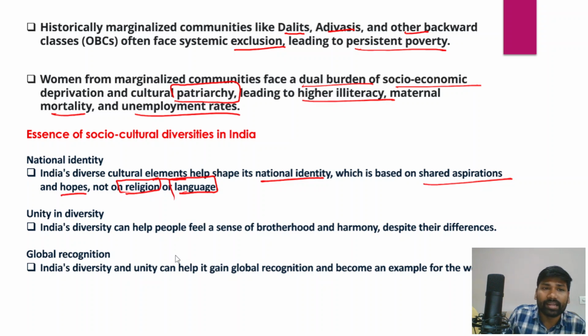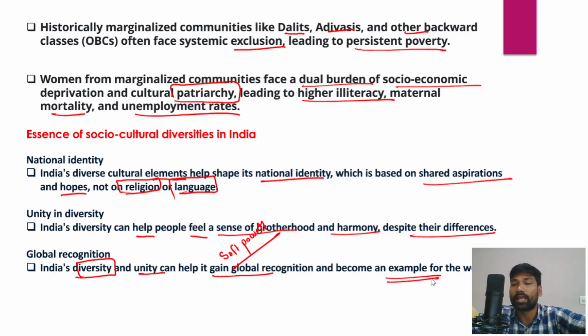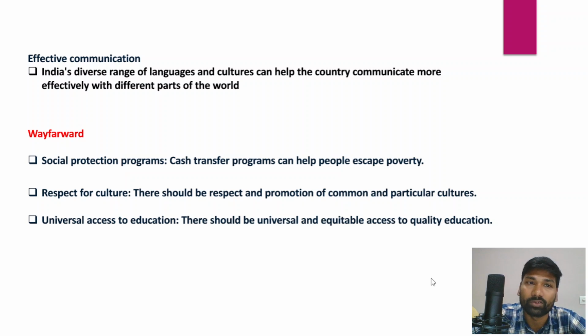And in fact, India's diversity can also help people feel a sense of brotherhood and harmony, despite the differences in terms of ethnicity, language, region, caste. And India's diversity and unity can help it gain global recognition, and that is a tool for India's greater soft power, which would also help India become one of the best examples for the world.